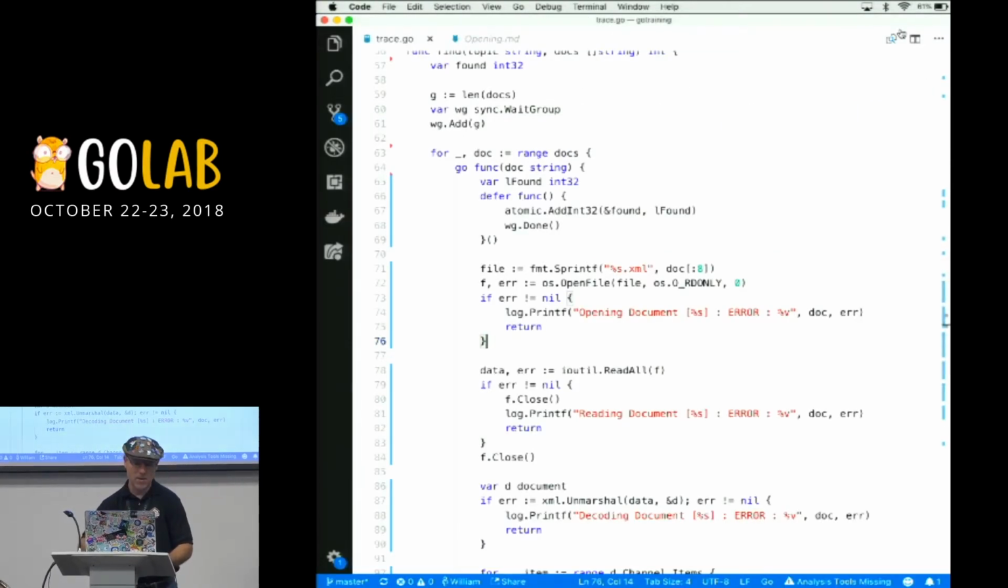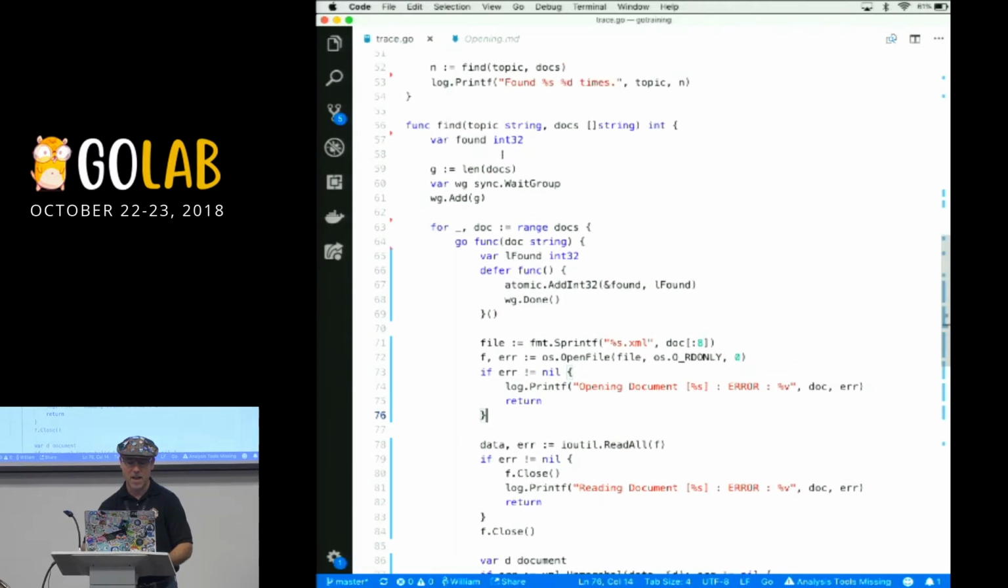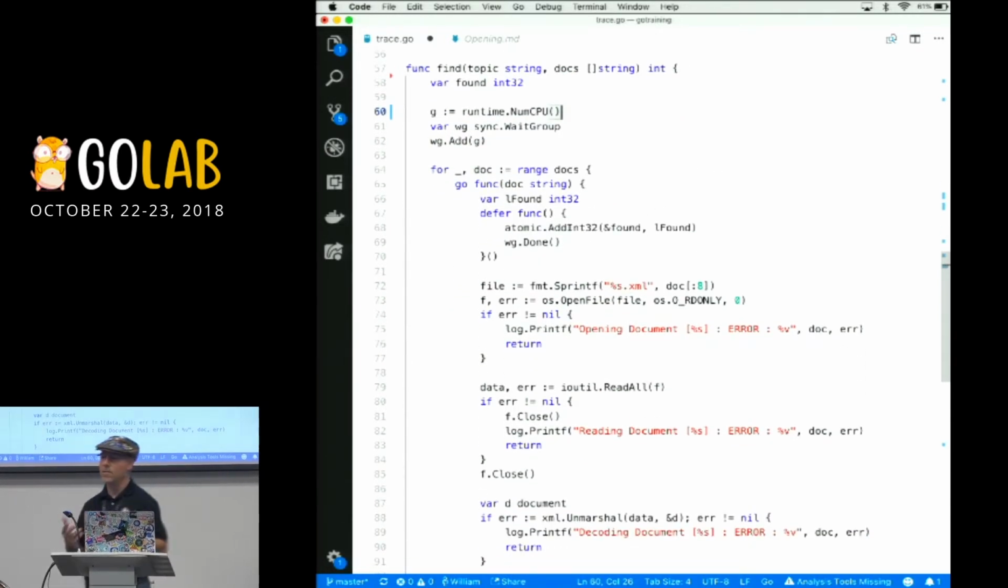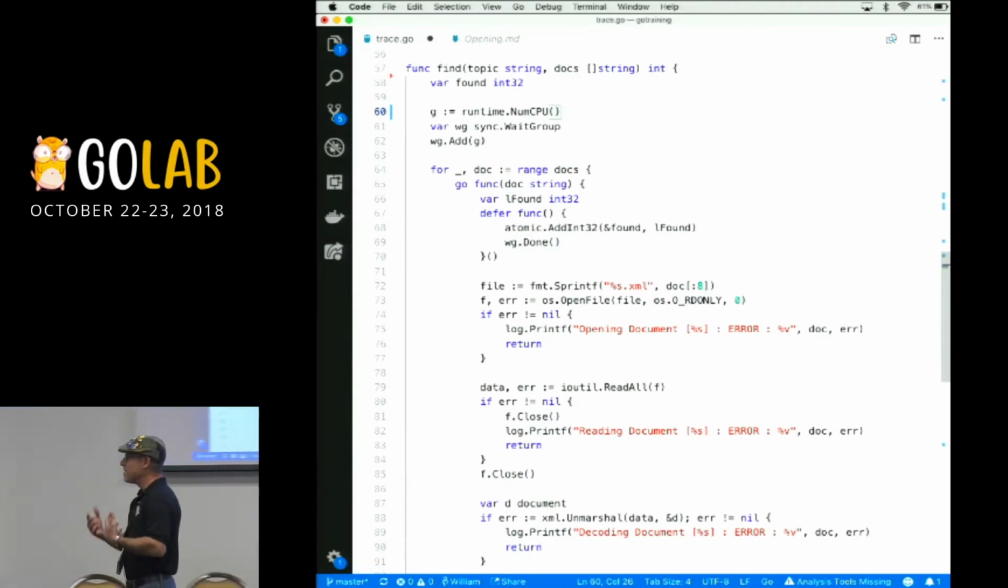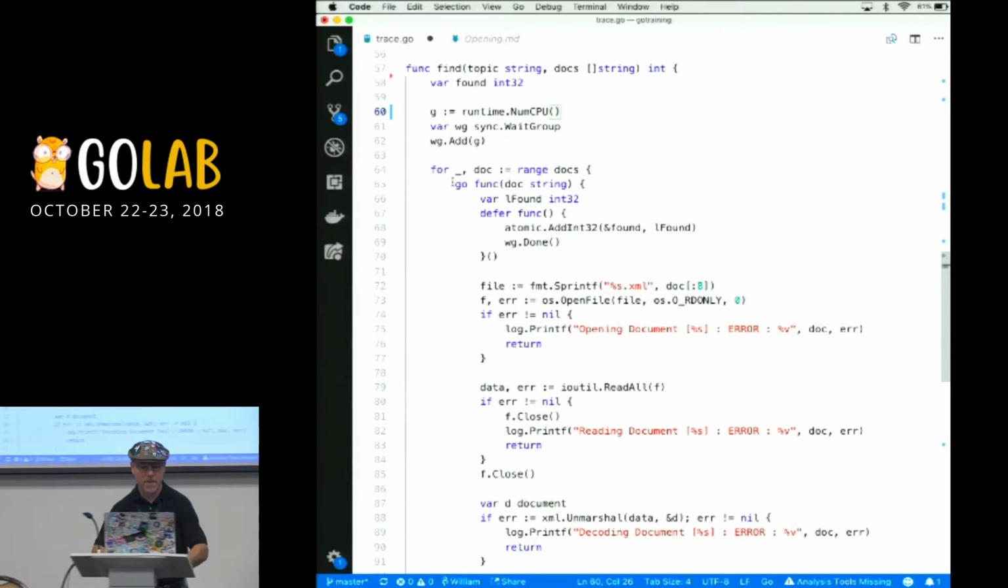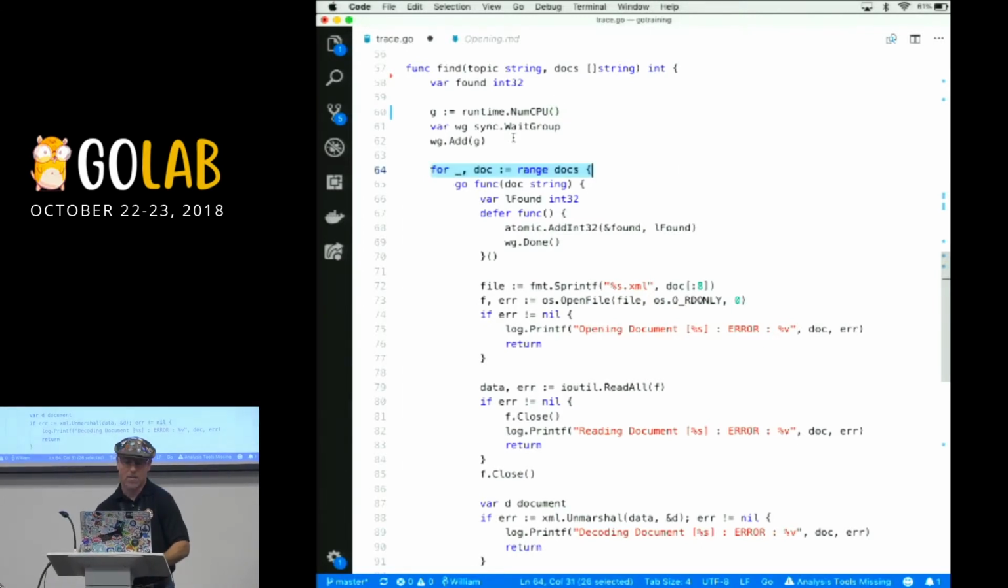So how do we do this? What we're basically saying now is G isn't length of docs. It's runtime.NumCPU. This is now the number of goroutines we want. But if this is the number of goroutines we want, we have to have a way of feeding these goroutines all of the work.